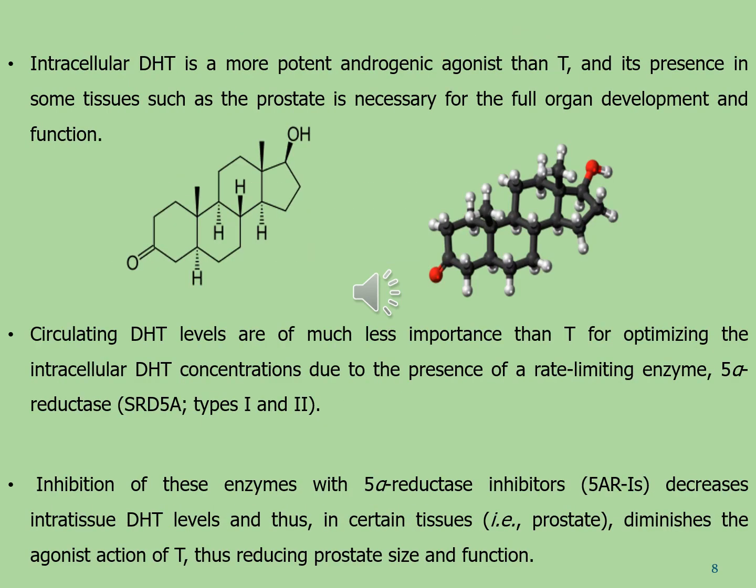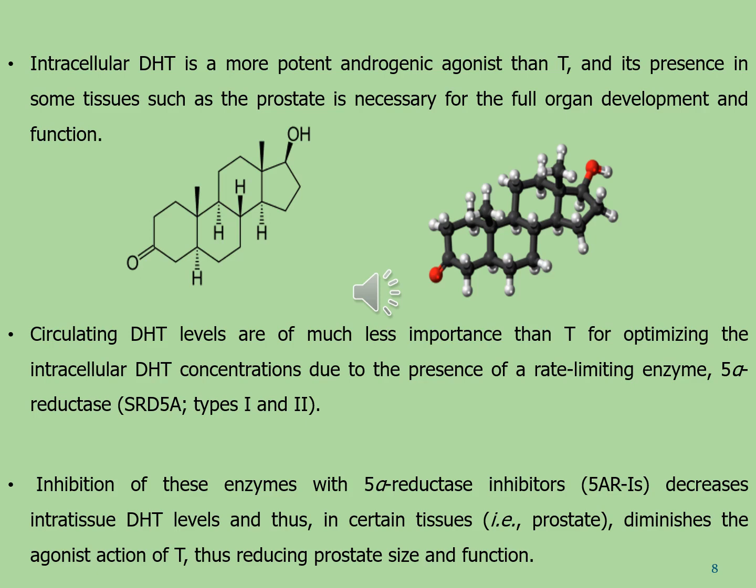Intracellular DHT is a more potent androgenic agonist than testosterone, and its presence in some tissues such as prostate is necessary for full organ development and function. Circulating dihydrotestosterone levels are much less important than testosterone for optimizing intracellular DHT concentrations, due to the presence of a rate-limiting enzyme, 5-alpha reductase, SRD5A types 1 and 2.